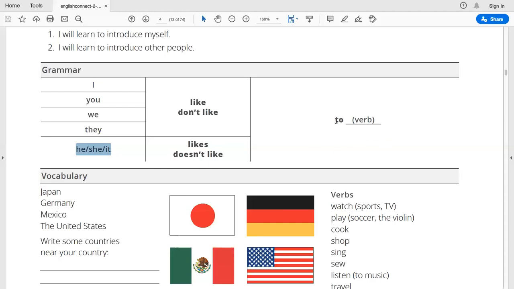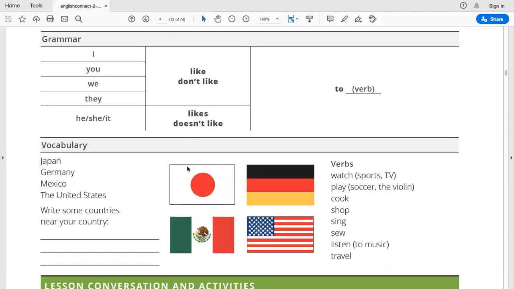For example, if we are talking about a dog, we can say that our dog doesn't like to stay out. So this is pretty much how it works. For I, you, we, and they, you use like or don't like. And for he, she, it, you use likes and doesn't like. So there are little differences here.